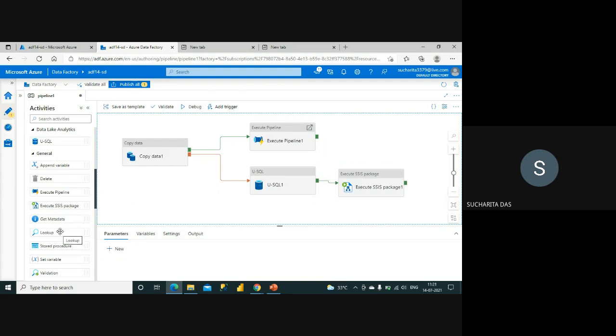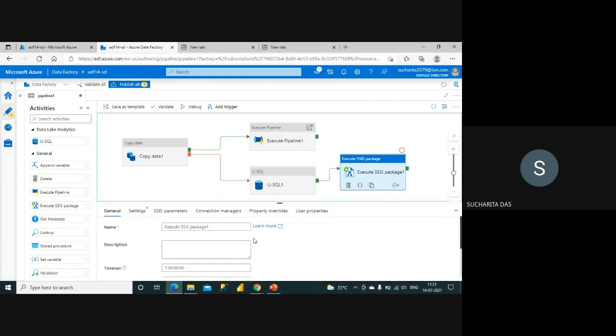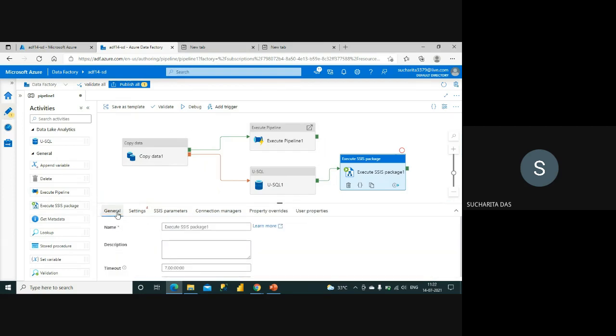So every activity you can just drag and drop from here, connect them as per your requirement, and then you have to configure them. Whatever activity you select, you can see the details coming at the bottom part of it, and you have to fill in all the details, and in some places you have to write some queries also. You have to write some code.